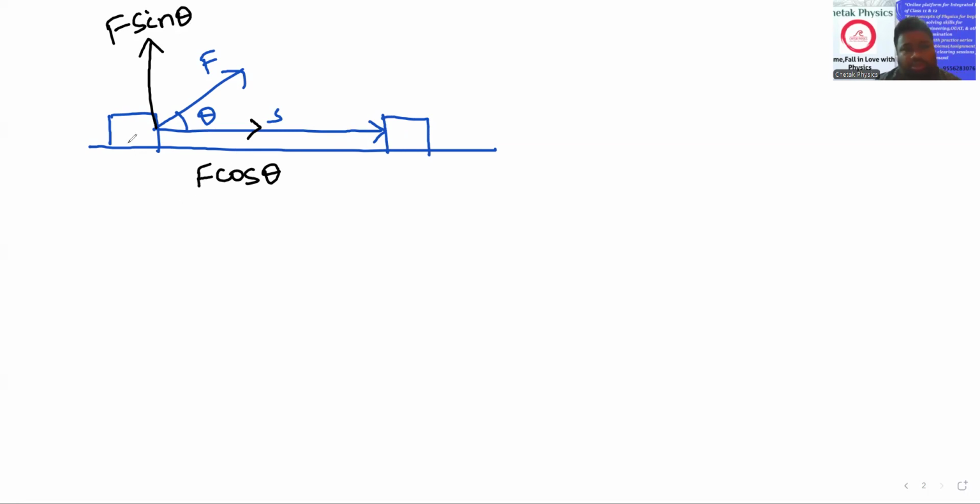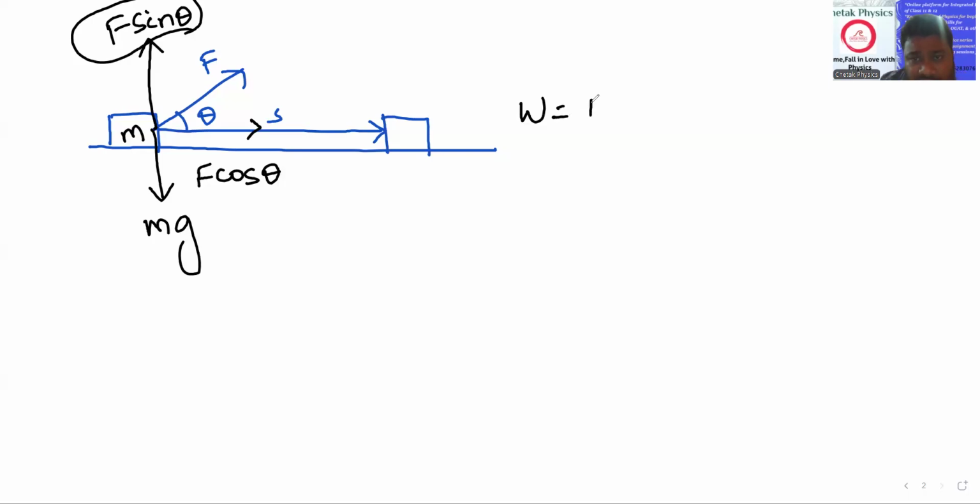Now see, the body has mass m. Obviously, the body will have some weight mg. F sin theta is cancelled by the weight, and it has no role in displacing the body. So which force is displacing the body? F cos theta. So work done is produced due to F cos theta only.